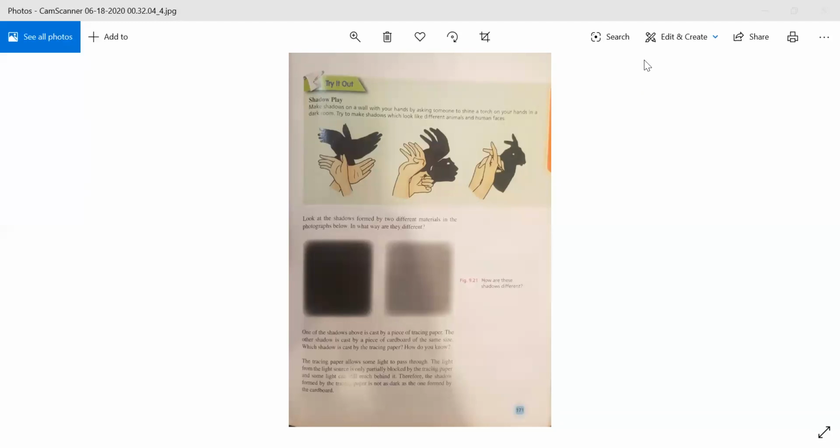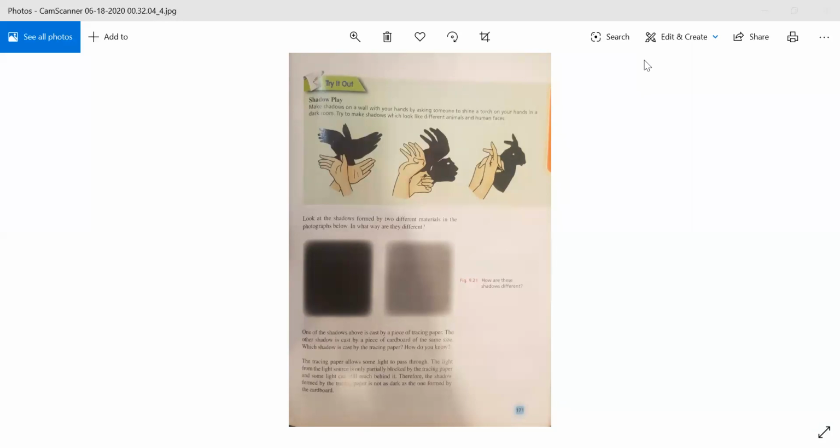Which shadow is cast by tracing paper? How do you know? The tracing paper allows some light to pass through. The light from the light source is only partially blocked by the tracing paper, and some light can still reach behind it. Therefore, the shadow formed by the tracing paper is not as dark as the one formed by the cardboard.